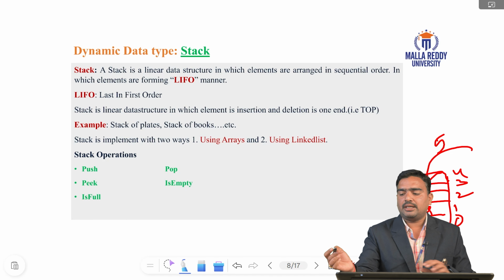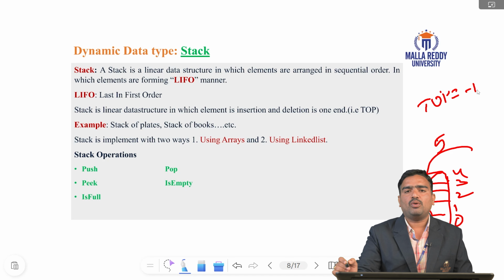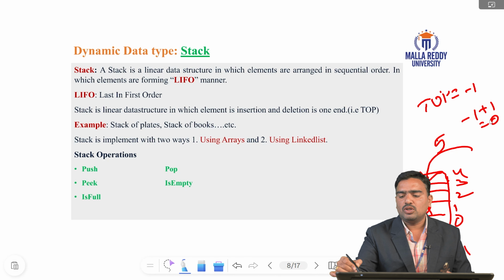First of all, how to insert an element in the stack? First, we declare one indicator, top equal to -1. Whenever top equal to -1, the stack is empty. Whenever you insert an element in the stack, top plus 1. So top plus plus: -1 plus 1 equals 0. So first we insert the element at the 0th position.